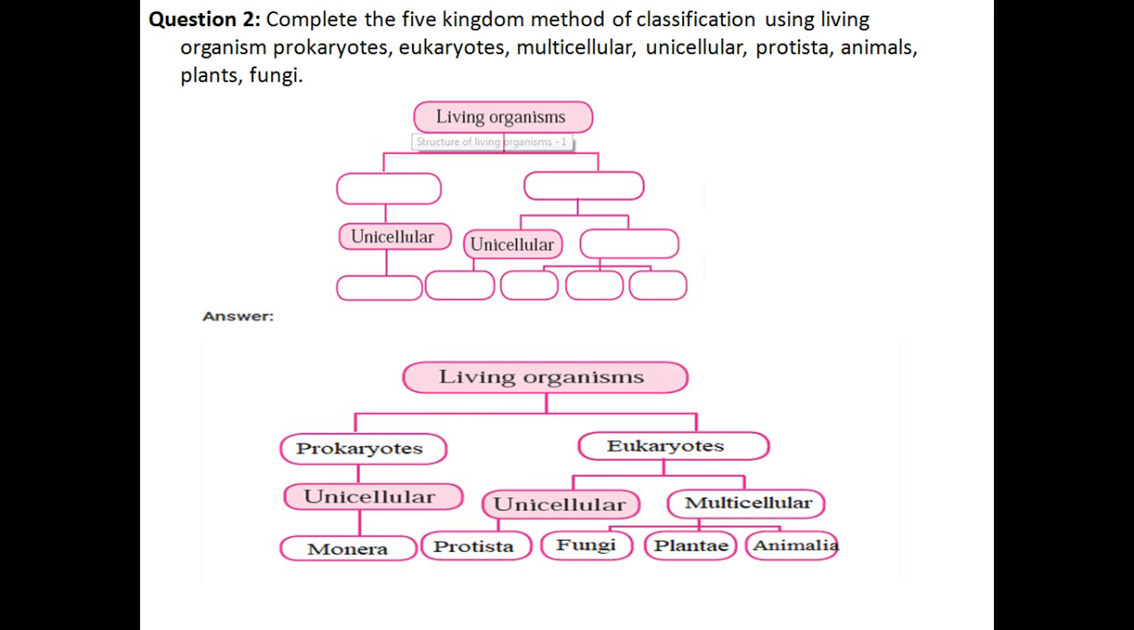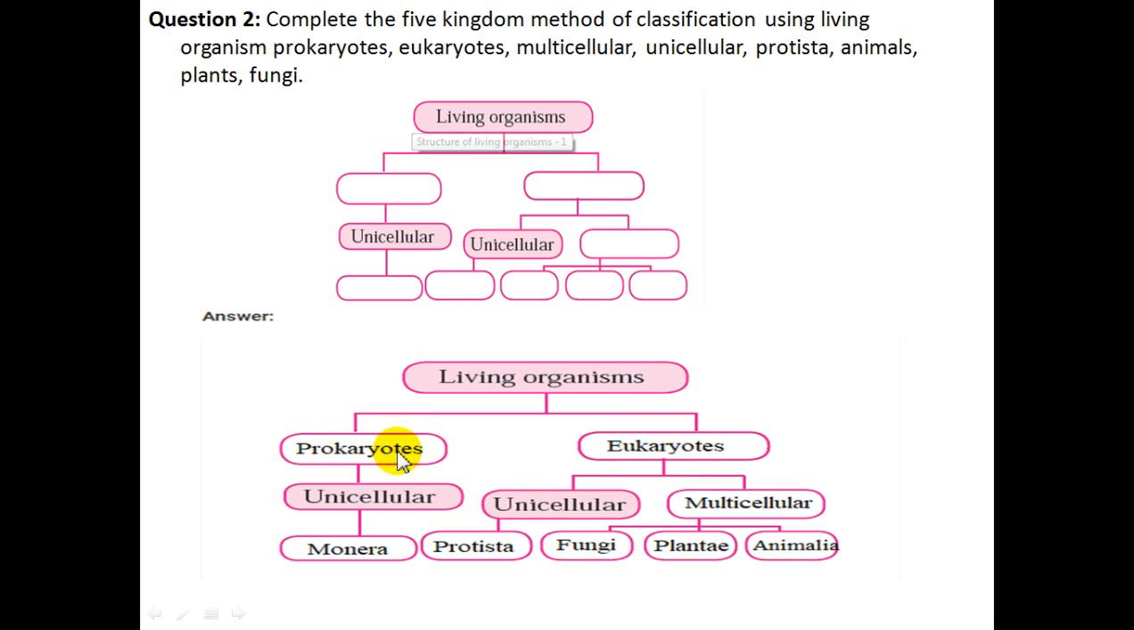Now move to question number two. The question is to complete the five kingdom method of classification using: living organism, prokaryotics, eukaryotics, multicellular, unicellular, protista, animals, plants, and fungi. This is just the classification done by Whittaker. You can find it on page number one, where the classification table is given.